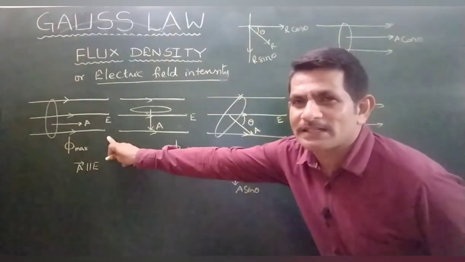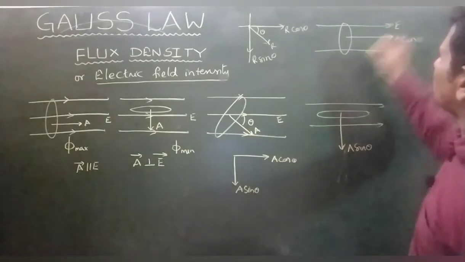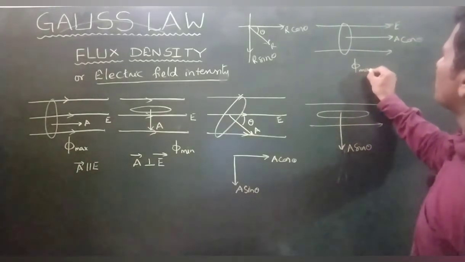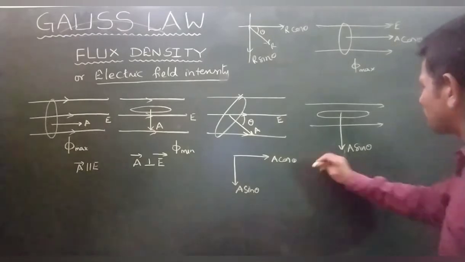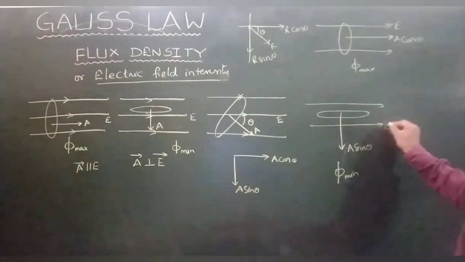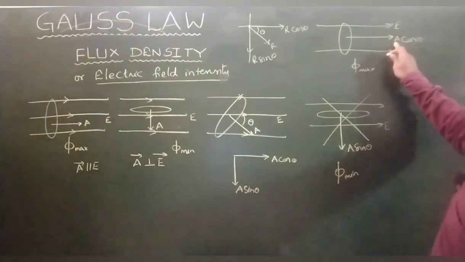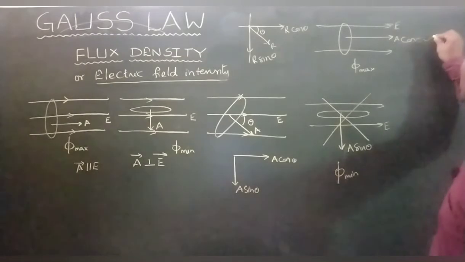As per this discussion, if the area vector is in the direction of electric field, flux is maximum, and this component's flux will be minimum, almost negligible. Therefore this component you can cut. So therefore a cos theta is the area vector.